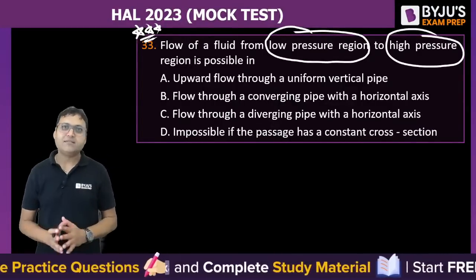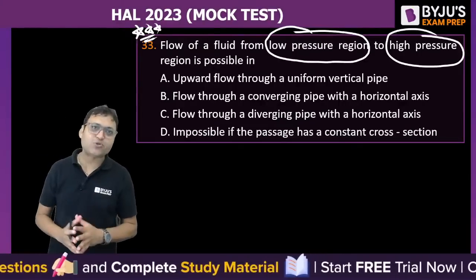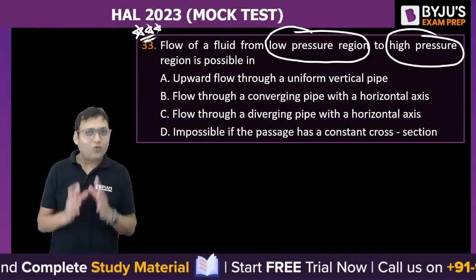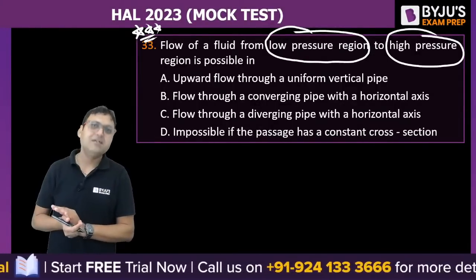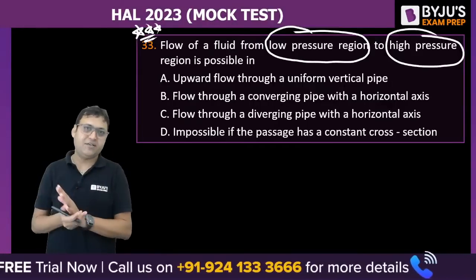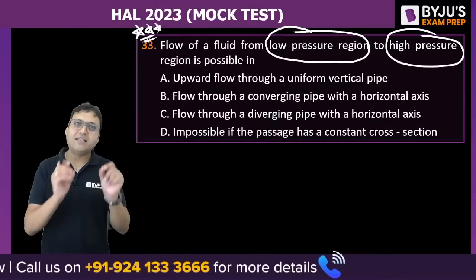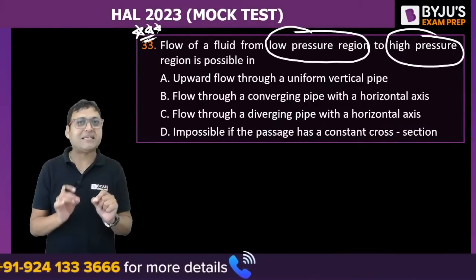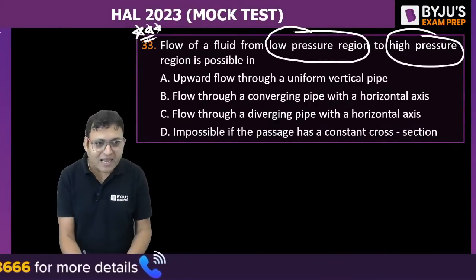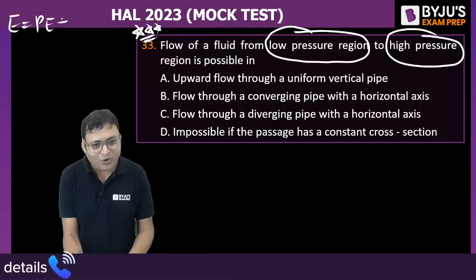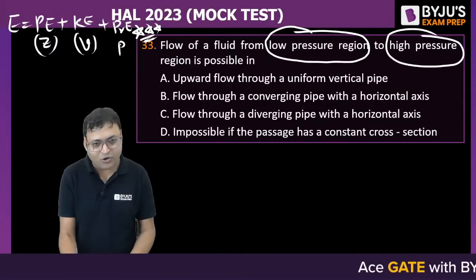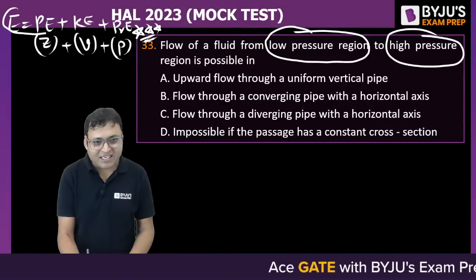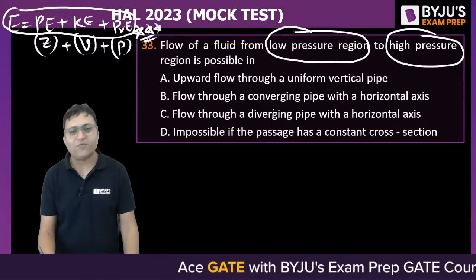I have come across so many students who always believe that flow always takes place from high temperature to low temperature. Sorry, high pressure to low pressure. Let me clear you that the flow always takes place in the direction of decreasing total energy of the fluid. That is the sum of potential energy, denoted by Z, kinetic energy, denoted by velocity, plus pressure energy, denoted by pressure. So the direction in which total hydraulic energy decreases, the flow will take place.